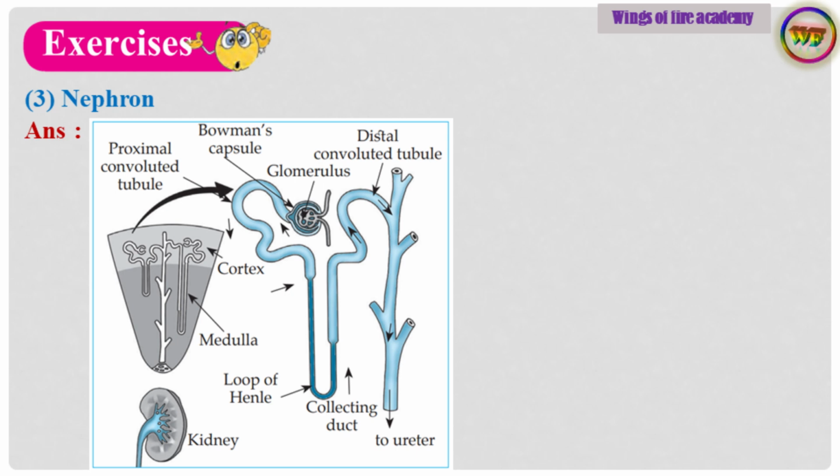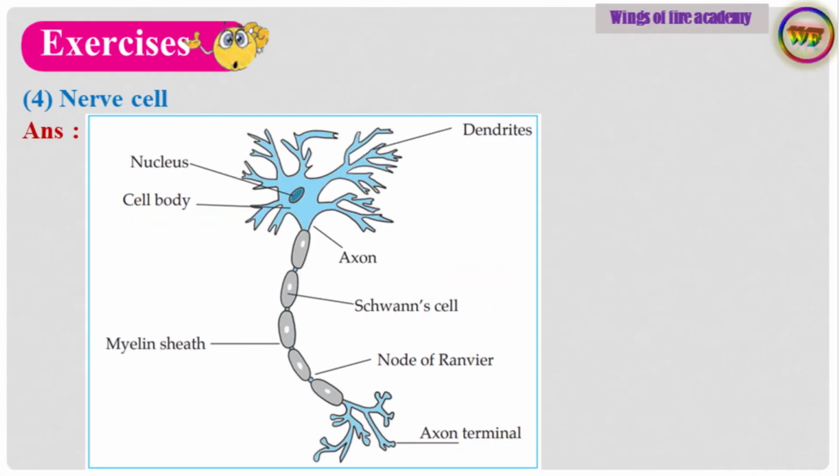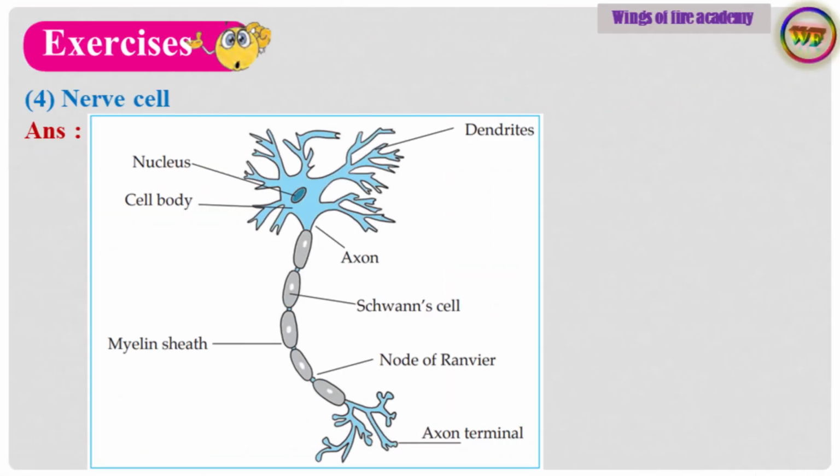Sub-question 3. Nephron. Answer. Diagram is given directly. Sub-question 4. Nerve cell.